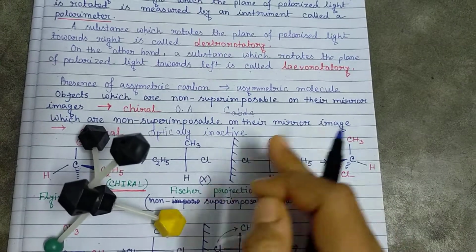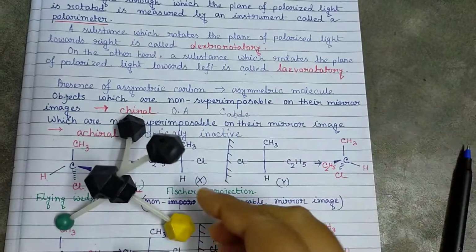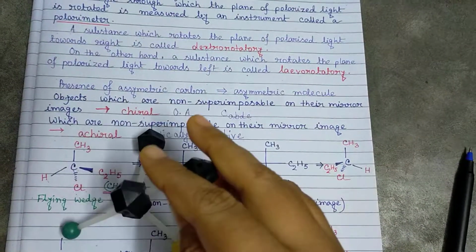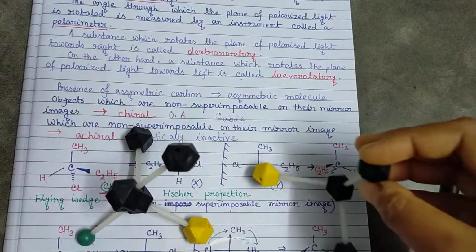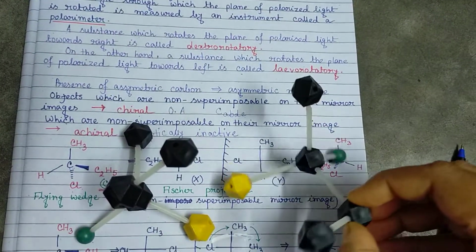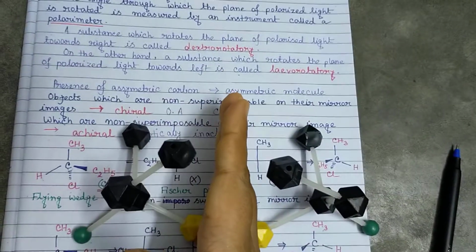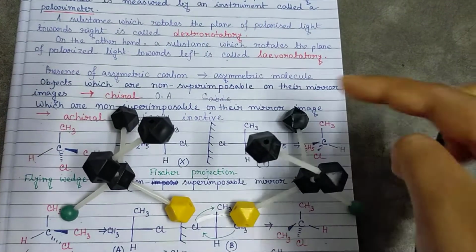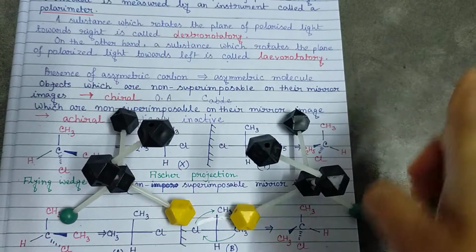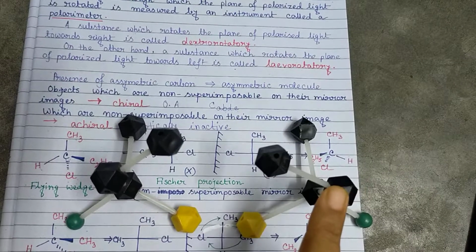And now we are taking the mirror image of this molecule. So what will that mirror image be? The mirror image will be like this, where the methyl will be here. If we keep a mirror like this, obviously we can see this molecule where the methyl will come on this side, hydrogen on this side, chlorine here and ethyl here.